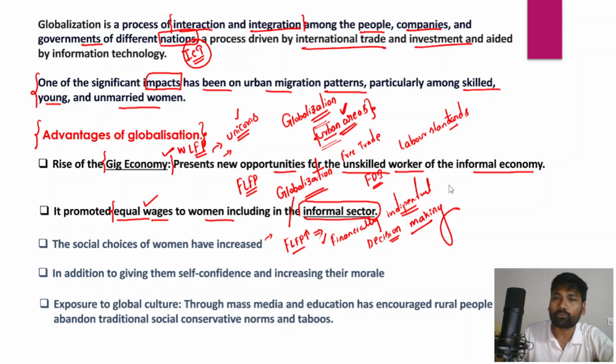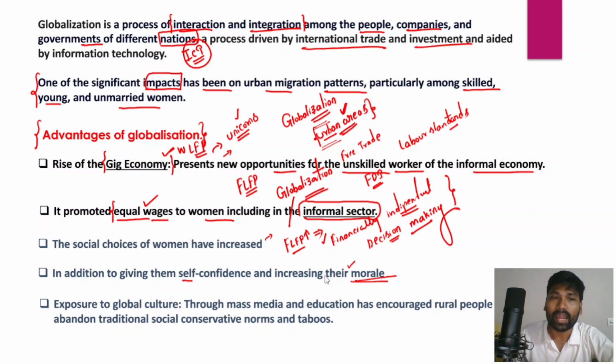And in fact, women are becoming more and more self-confident, and their morale has also increased a lot, because women are considered a disadvantaged group. Women are also highly discriminated against, and they were confined to the four walls of the kitchen. So globalization has increased employment opportunities for women, and that has led to increased self-confidence and even morale.